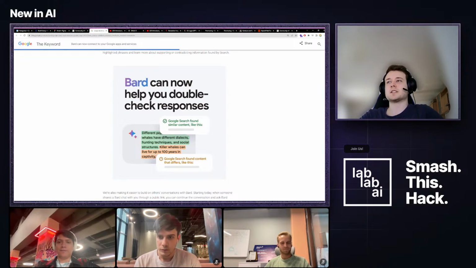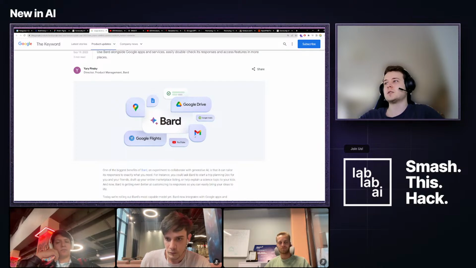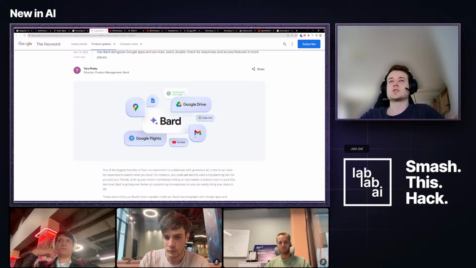Yeah, definitely. Overall, I think it's super cool to see this integration with the entire Google ecosystem. I think there's nothing else comparable to the Google ecosystem on the internet right now. Maybe some Microsoft products, but I guess Google is just number one here. And seeing these extensions and integrations within this chat application is just super cool to see.